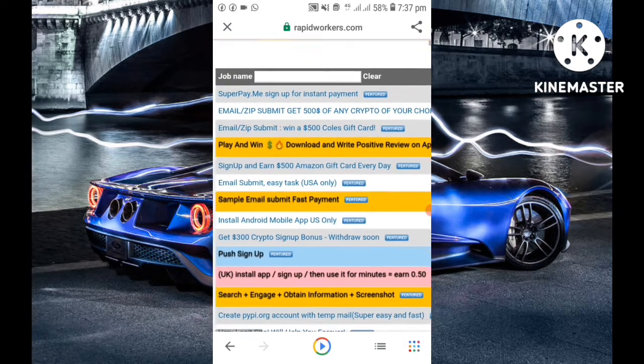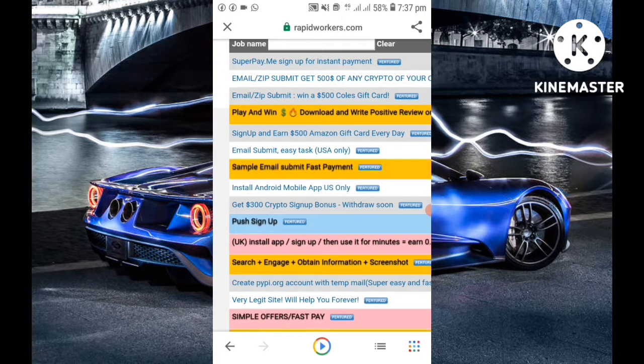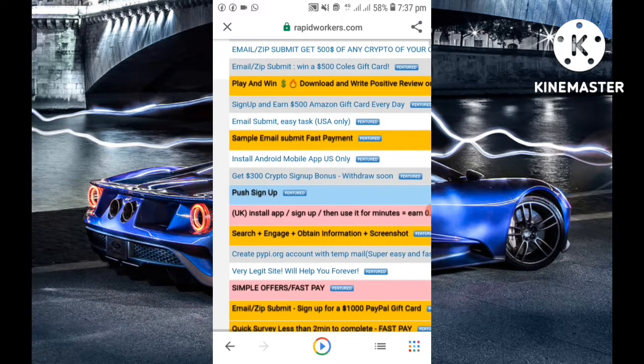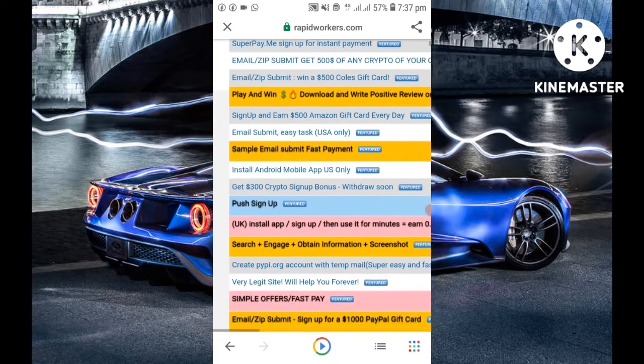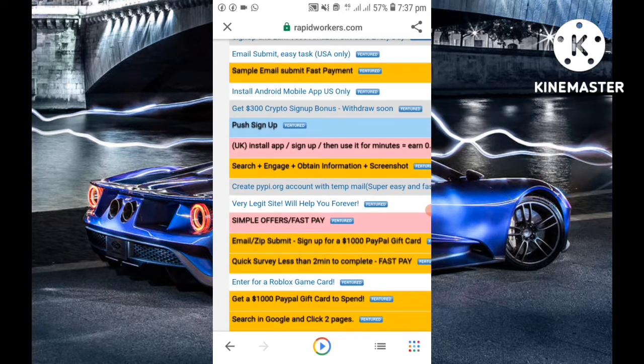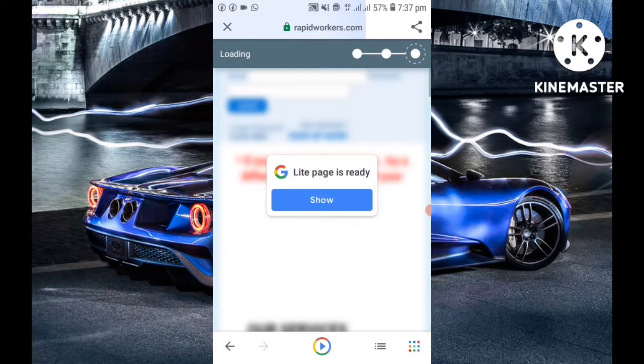So you can see install. I'll go for install Android app. Oh, it's only for those who are in the US. So let us find our own country's. I'm in Ghana, or find some tasks which are international. Verify this also, forever.